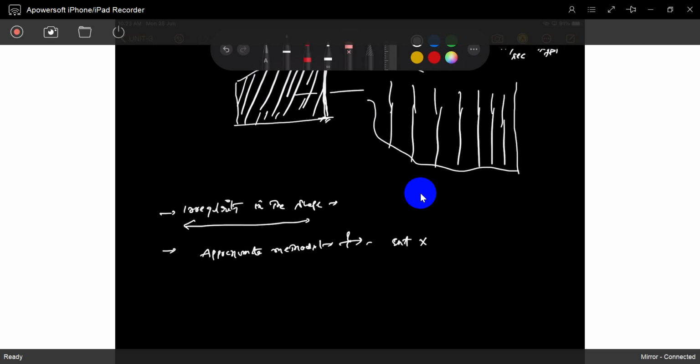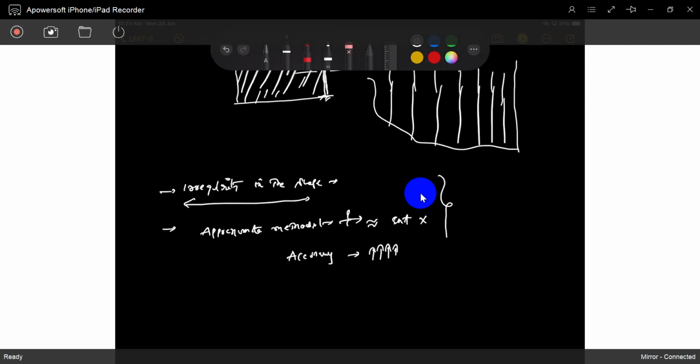Approximate compulsorily means proportionality, almost equal to the exact, which is why we require accuracy. Some methods are useful in some fields. Accuracy should keep increasing step by step. We can try to use the most accurate methods, but most probably they're not used.